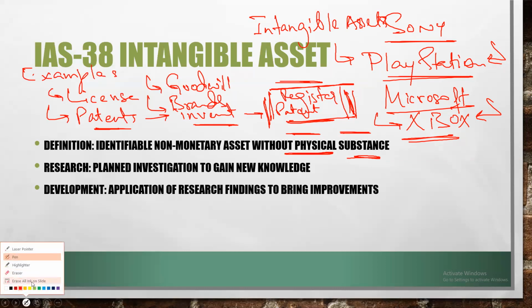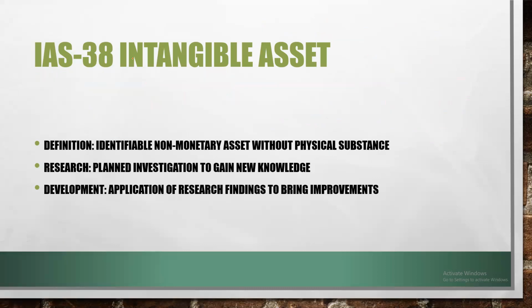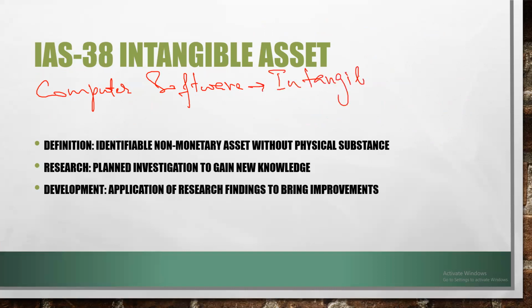Now, another example that I think I should tell you, that I feel is very important, of intangible assets here is computer software. A computer software developed by a company or acquired by a company, purchased by a company, is an intangible asset. Now, computer software, we can use the software on screen, but we cannot touch the software in the same way as we can touch hardware.